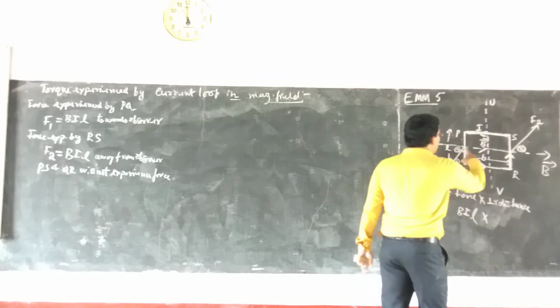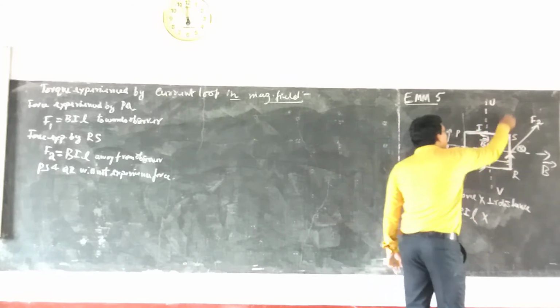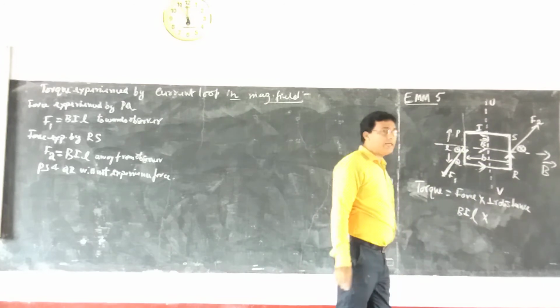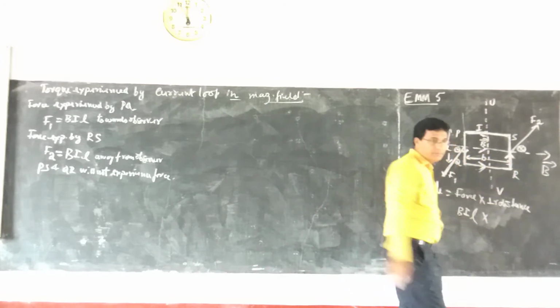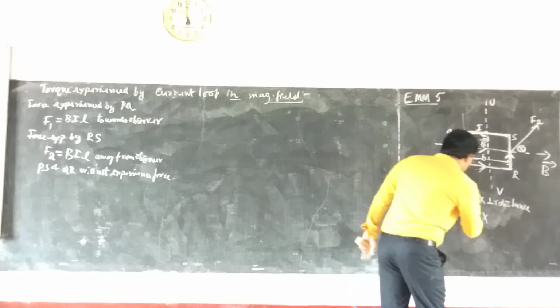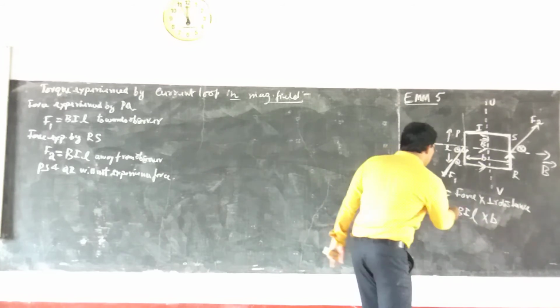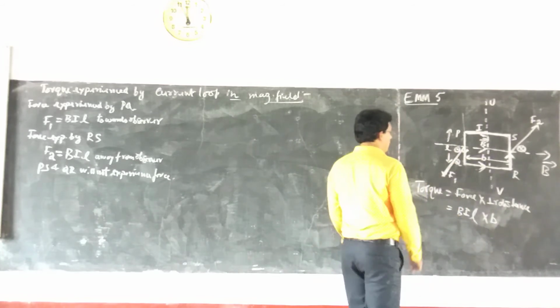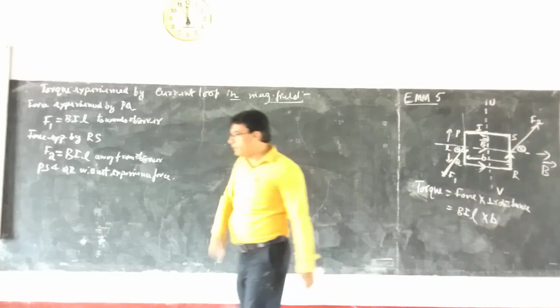Into what is the perpendicular distance between the two arms? That means the lines of action are these arms. What is the perpendicular distance between them? That is nothing but the breadth. Therefore, BIL into B. So torque is equal to BIL into B, that is, the magnitude of the force multiplied by the perpendicular distance.